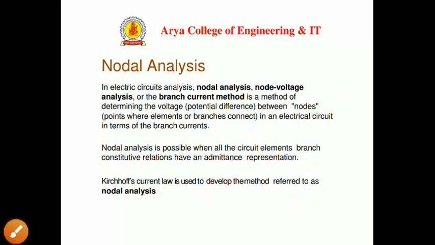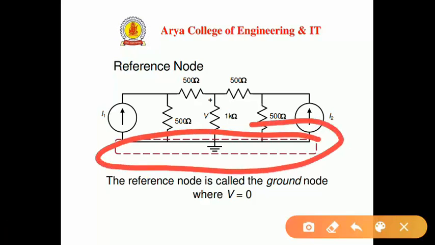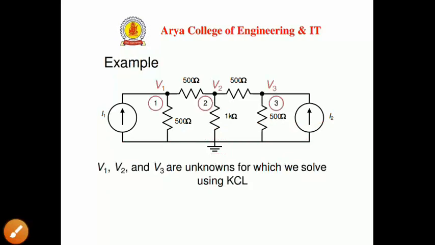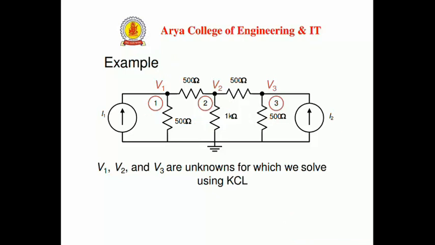Suppose we have an example. The first step is to find the reference node. The reference node is a ground node, so in the circuit we have to mark the reference node. That is our first step, and in the second step we have to find the number of nodes. Suppose we have this circuit, and in this circuit we have three nodes, 1, 2, 3, and V1, V2, V3 are the respective node voltages. So in this circuit we have three nodes and one reference ground.